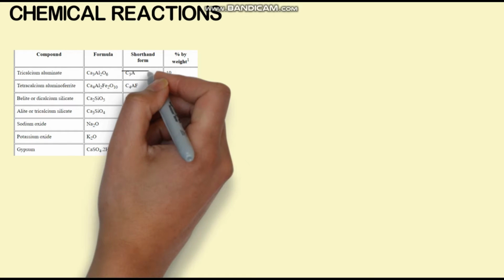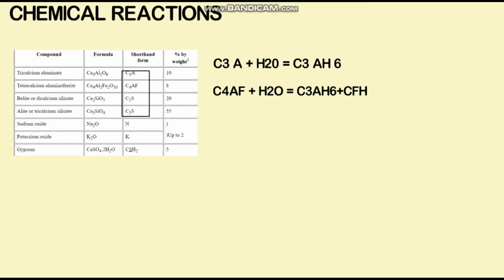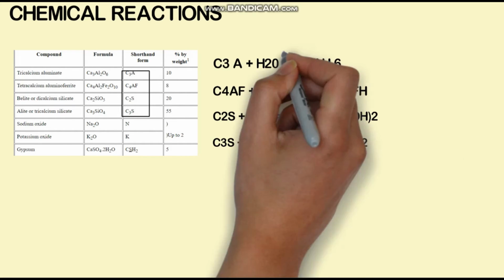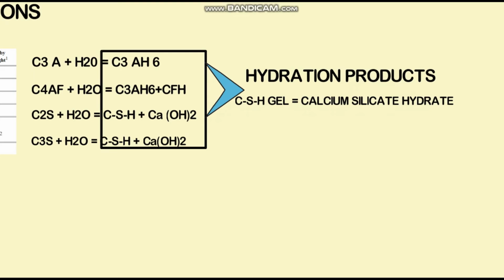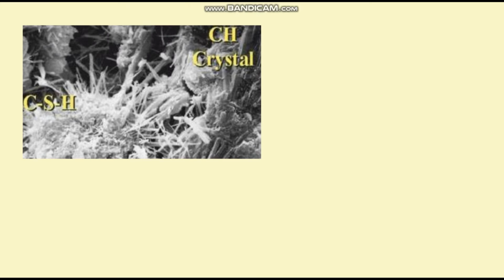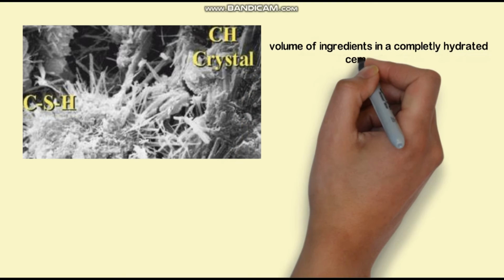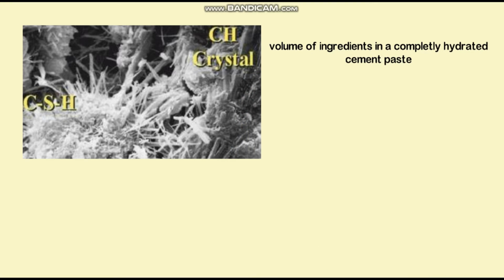Now we will discuss the chemical reactions happening during the hydration process. Look at the table. These are the 4 ingredients which we discussed earlier, responsible for the hydration of cement. These ingredients react with water and form the products responsible for hydration. The CSH gel is calcium silicate hydrate. Next is a figure showing the CSH and calcium hydroxide crystals.